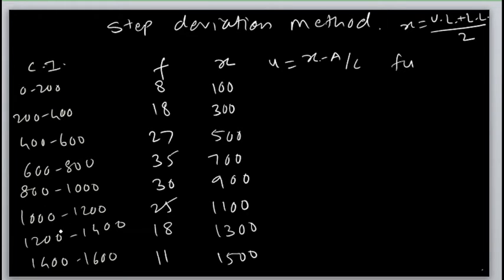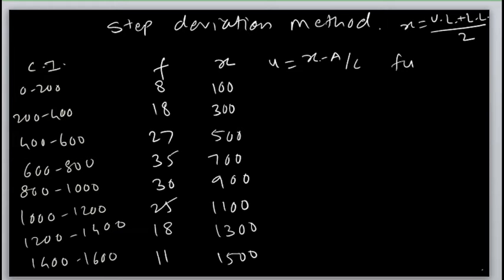Then 1200 plus 1000, 2200 divided by 2, 1100. 1400 plus 1200, 2600 divided by 2, 1300. Then 1600 plus 1400, 3000 divided by 2, 1500.